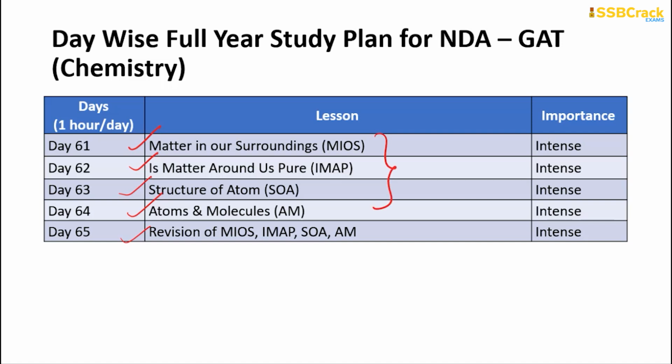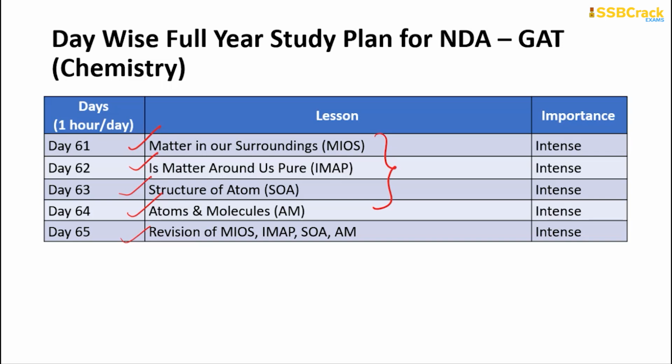Now you people will be asking, sir, what is this chapter, Is Matter Around Us Pure? What is this chapter, Matter in Our Surroundings? Why are the names included in this particular way? To get the answer regarding these, all of these chapters and their explanations are given in our app. So please download the Android app, where all of these chapters are beautifully explained by Bibab sir, which will be very helpful for your examination preparation.